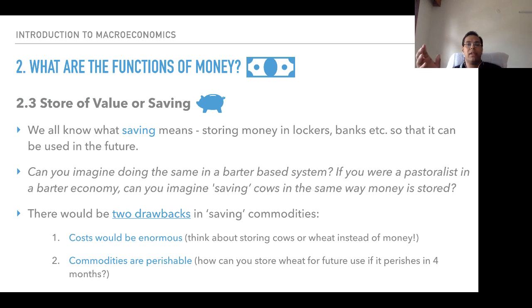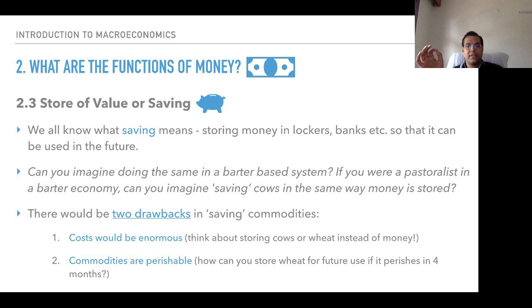Saving means storing money in lockers, banks, so that it can be used in the future. You can use the money in the future, you can use it as a part of the locker and banks. This is what savings mean. And these are the things that would give us certain things. Like for example, if you have gotten 10,000 rupees, you can store it in a locker. You can even put it in your savings account.